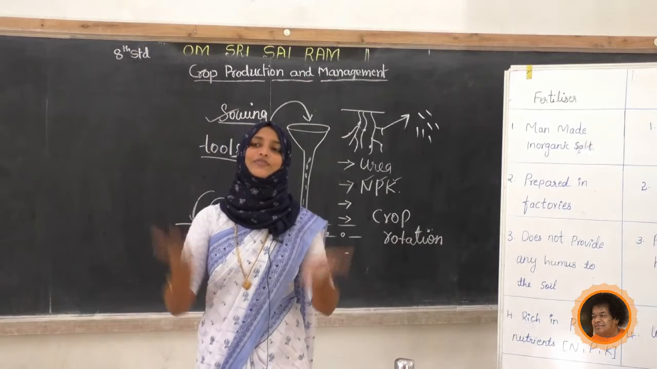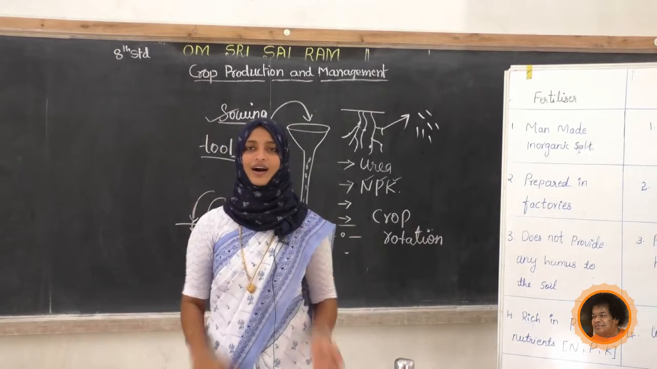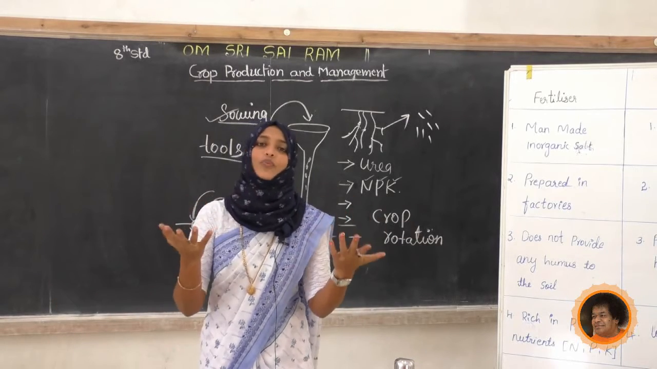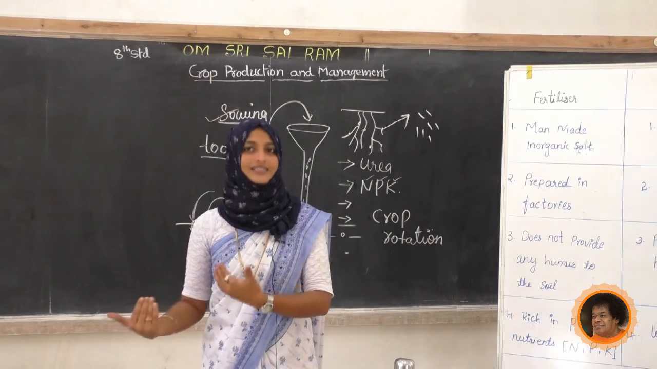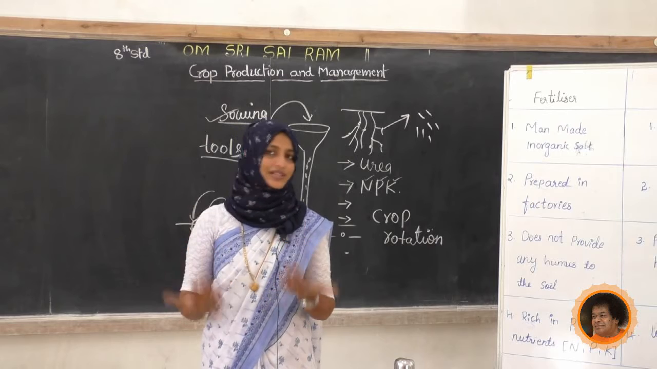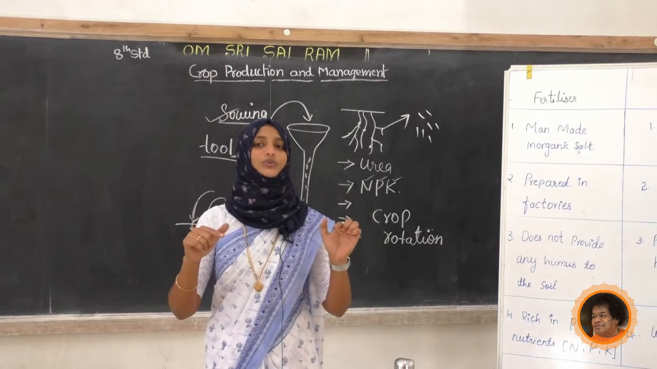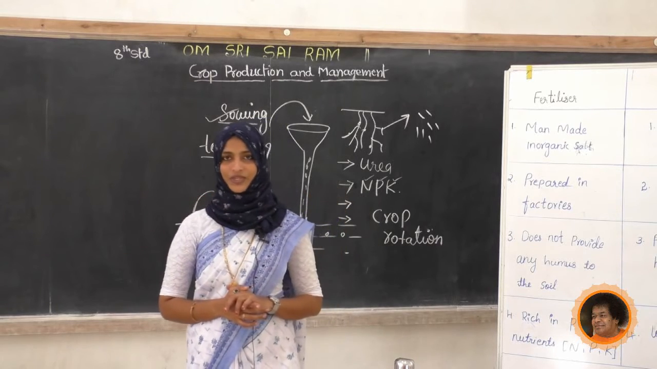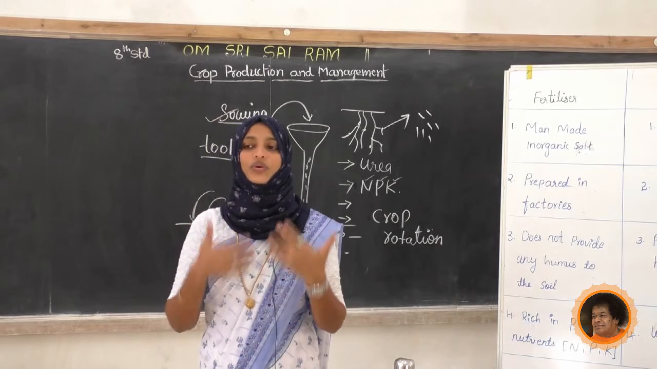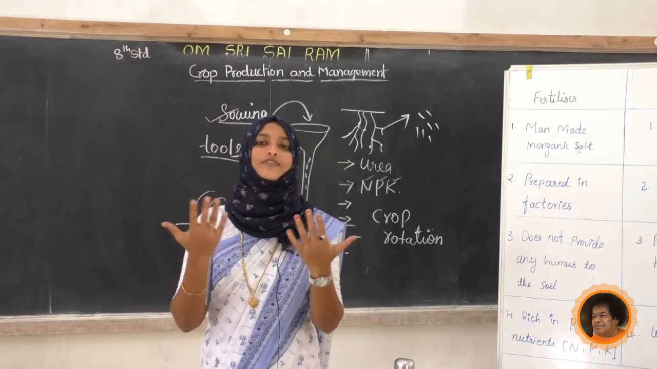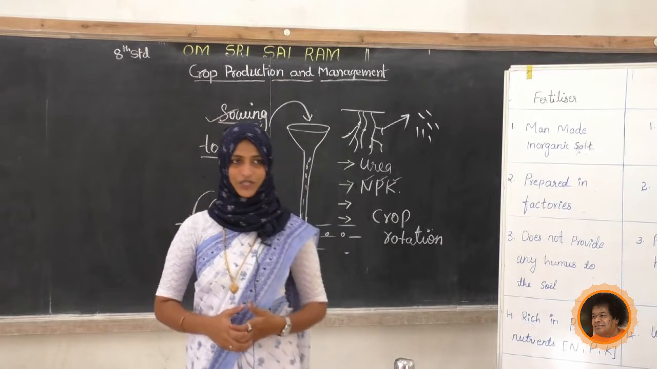If water is supplied continuously, it may be harmful. Excessive water is also dangerous. If the quantity of water is too little, that is also dangerous. So we have to maintain that balance. Next we will see the sources of irrigation: in what way, or which are the different sources of irrigation.